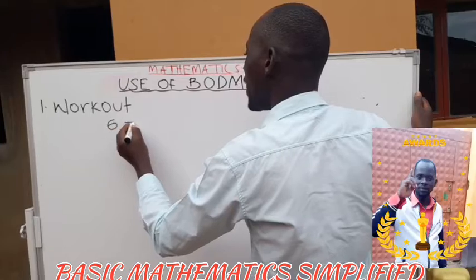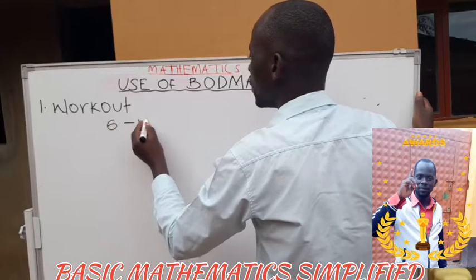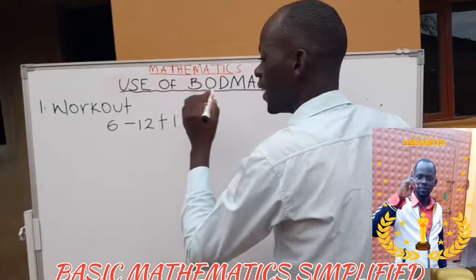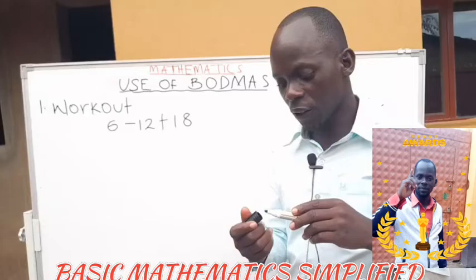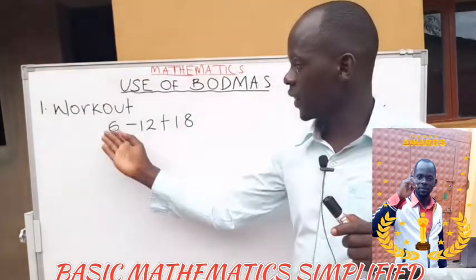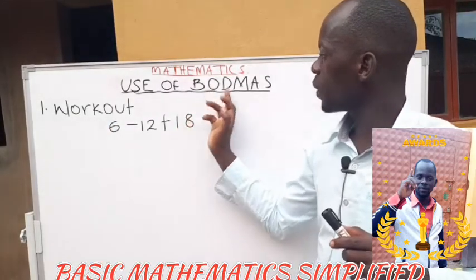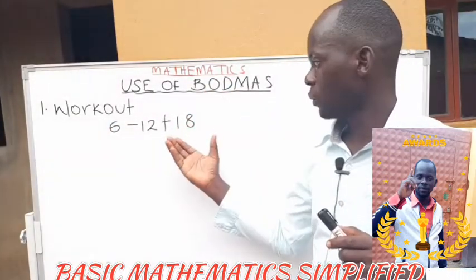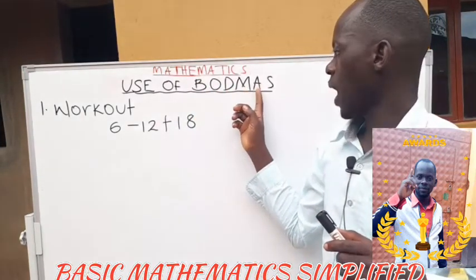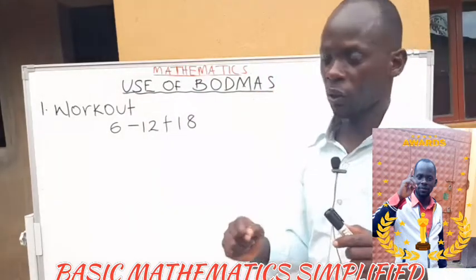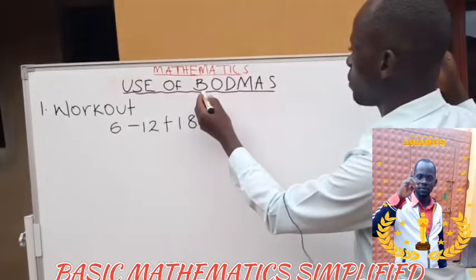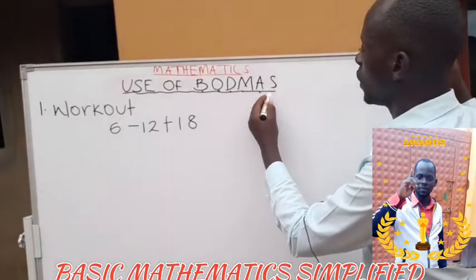6 minus 12 plus 18. 6 minus 12 plus 18. Yes, this is a very simple number, but why we call it this way is that it is a combination of operations. Brackets, division, multiplication, addition, subtraction. BODMAS. That BODMAS we are seeing: brackets, division, multiplication, addition, subtraction.